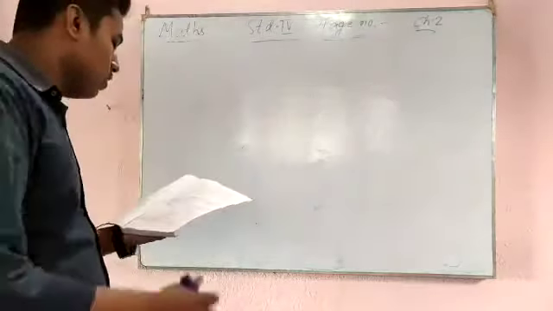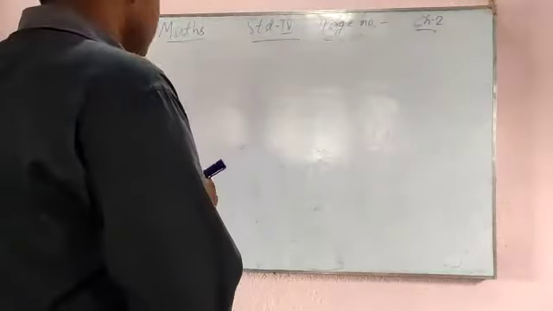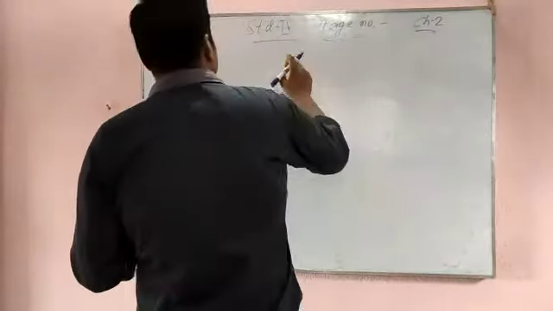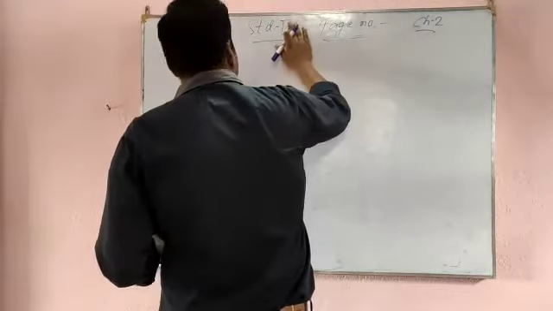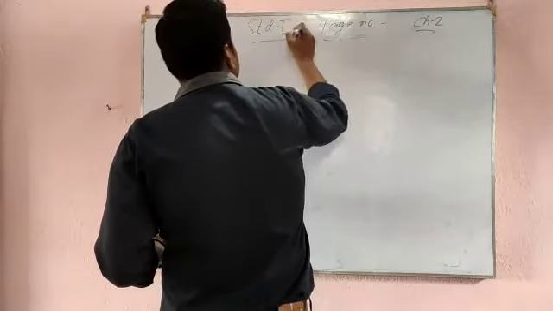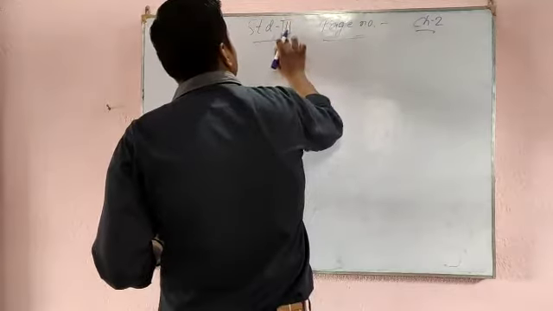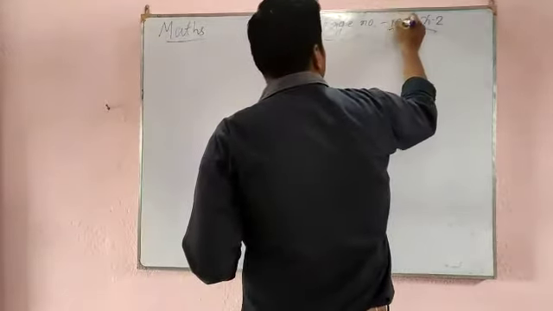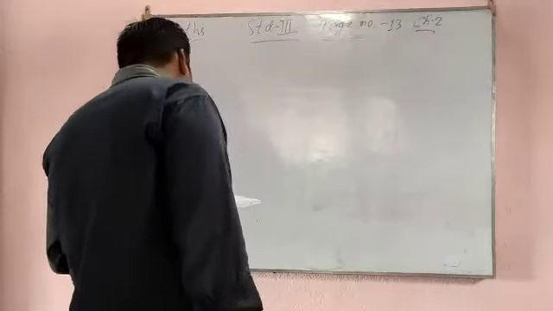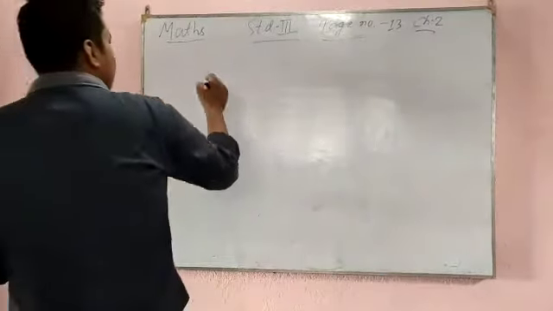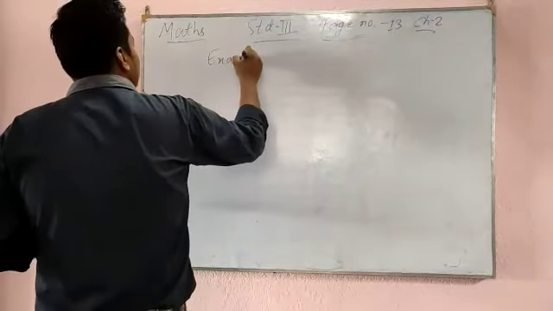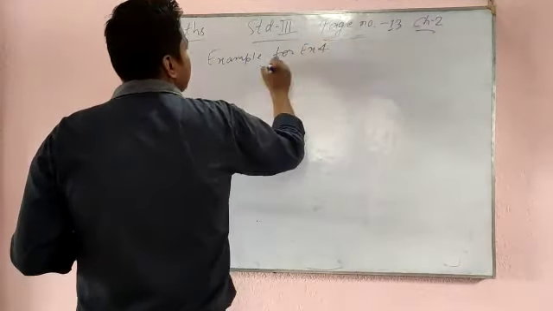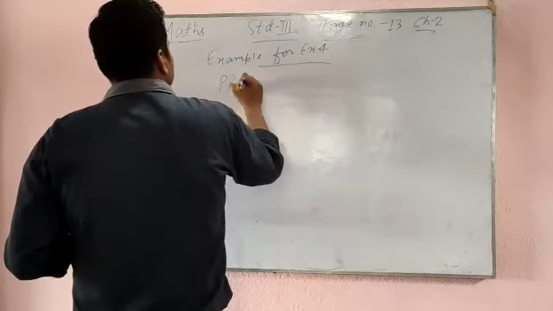Okay, students. Now chapter 2, page number 13. I have written standard 4, but it will be standard 3. So the topic is place value. This is the example for size 4. The topic is place value.